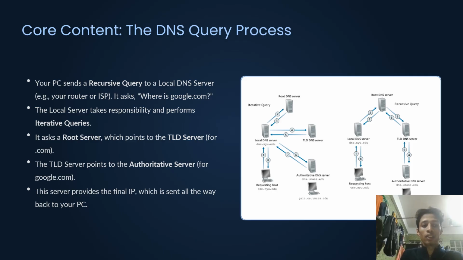The local server then asks the TLD server, which also does not know the full answer, but it points to the next step. It says, I don't know, but I know the authoritative server for google.com. Finally, the local server asks the authoritative server, which does know the answer. It provides the final IP address. This address is then sent all the way back to your PC, and the query is complete.